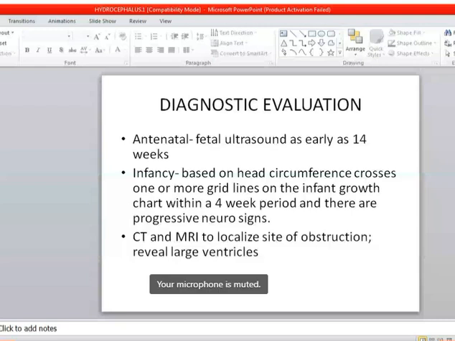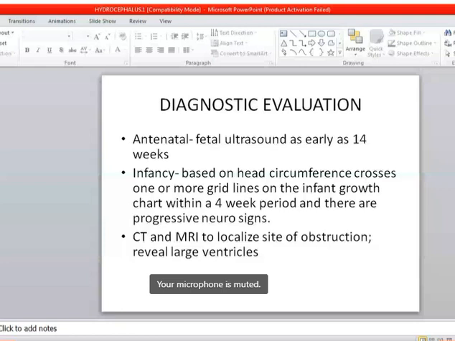CT and MRI can be done to localize the site of the obstruction and to see whether the ventricles are enlarged or not. So this completes your class of hydrocephalus.